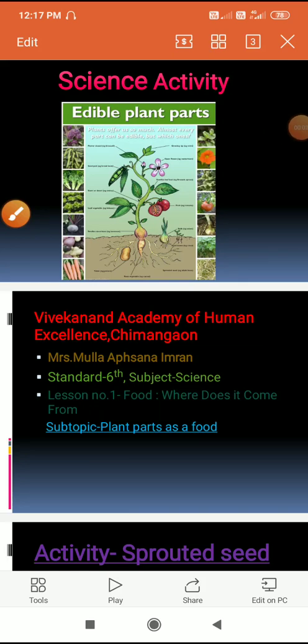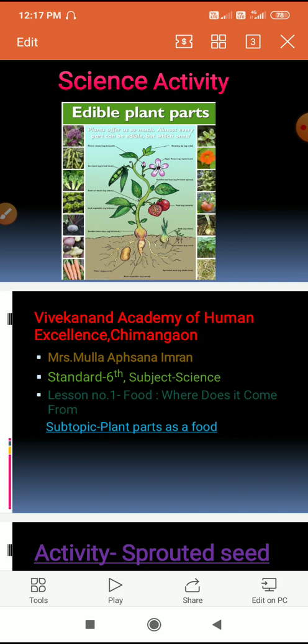Hello students, we have learned that plants are one source of our food. But can you use the whole plant as a food? No. We use some parts of a plant as food. Means we eat many leafy vegetables. Here we use the leaf part.